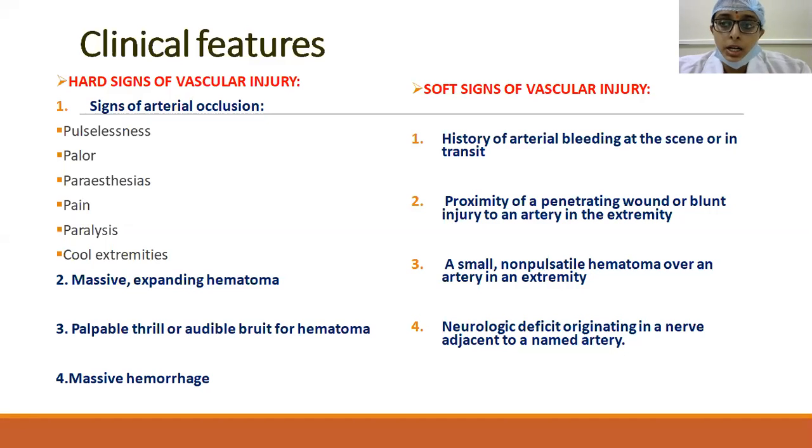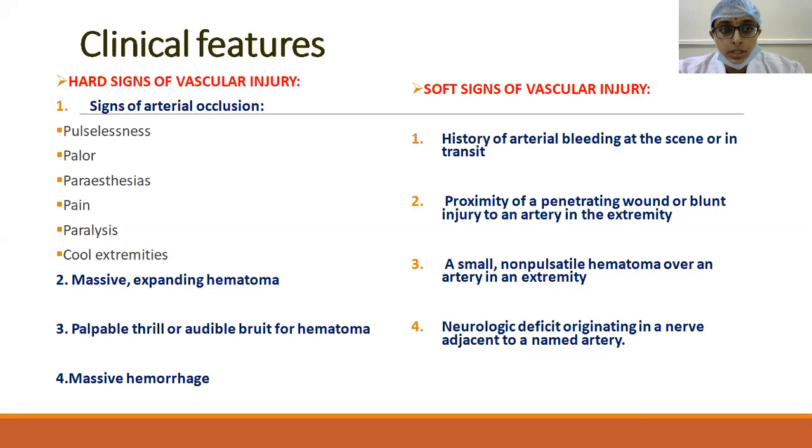Coming to the signs of arterial occlusion, first you cannot appreciate the distal pulses very clearly. And then second thing is there will be pallor because of absence of perfusion, and there will be paresthesias and pain. Pain is the first main symptom, which is pain on passive stretching of the muscles. You will have extreme pain in that particular compartment involved. So that pain on passive stretching is the first sign of some vascular injury, followed by paresthesias and paralysis, and other thing is cool extremities because of absence of perfusion.